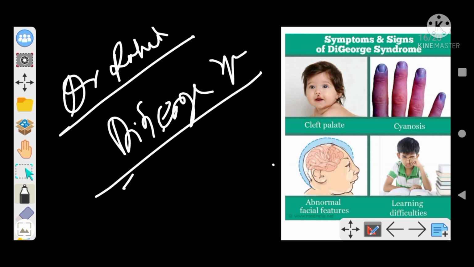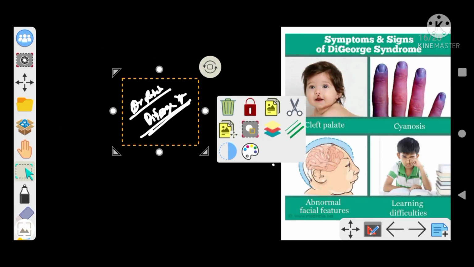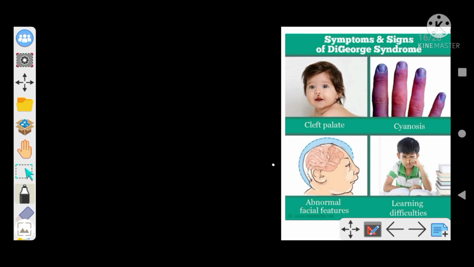It is very important and has been asked in your previous exams, right? So let's discuss. Today's topic is DiGeorge syndrome.